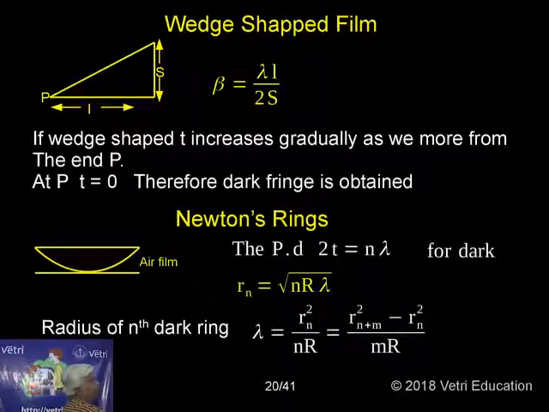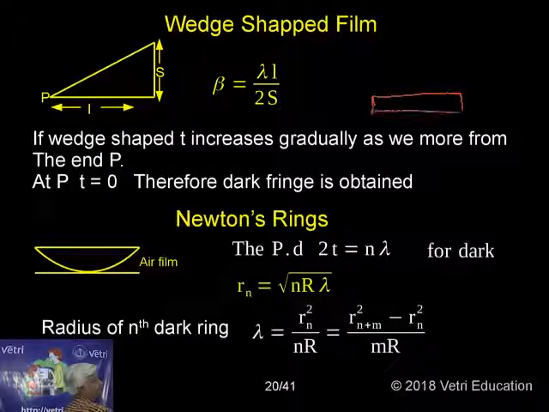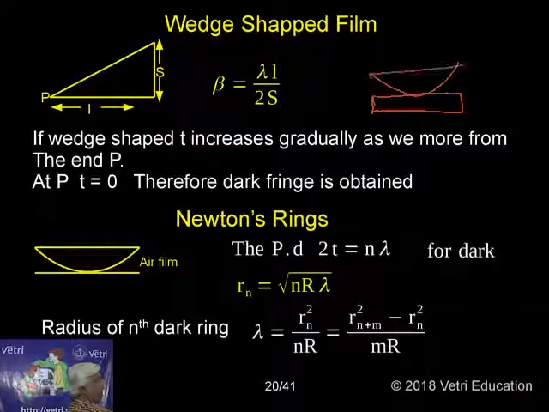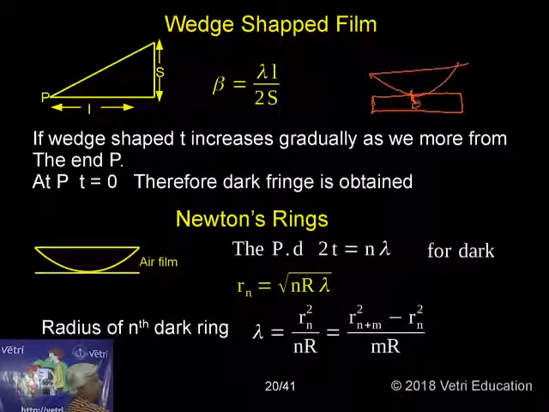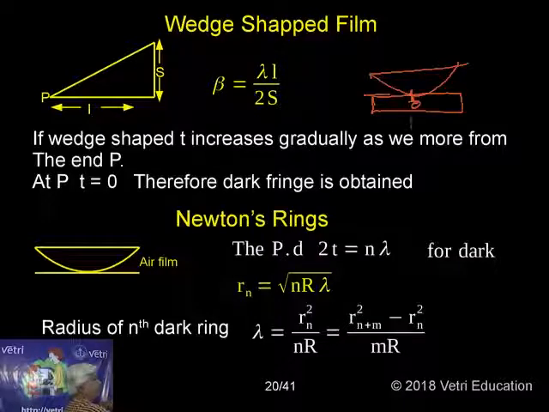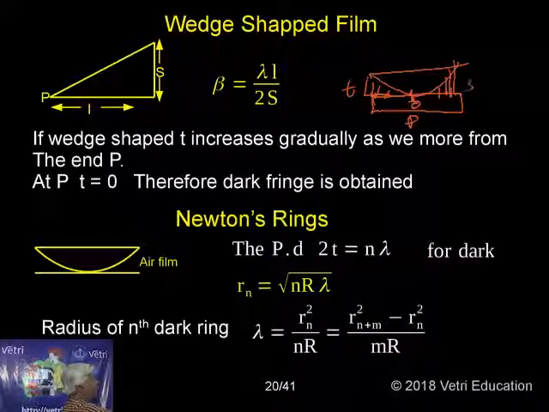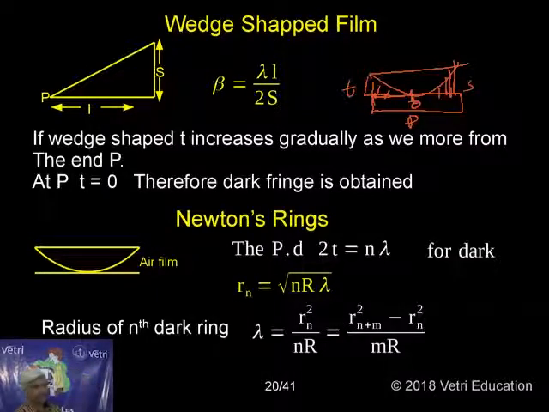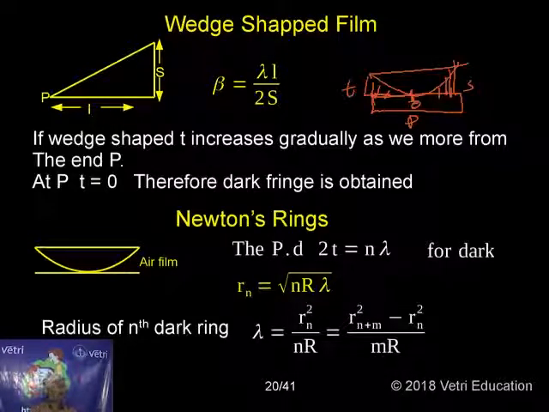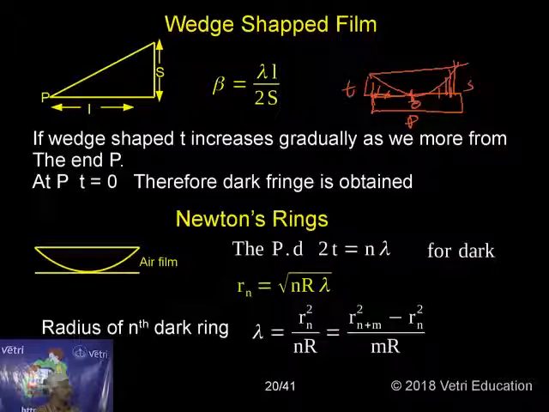So just compare with the diagram for Newton's ring. The same diagram is also there. This is the thickness 0, this is the point P. When you go to a higher position, the thickness keeps increasing. The maximum thickness is there, and that maximum thickness is s. Therefore, beta is equal to lambda L by 2s. Beta is equal to lambda L by 2s, if the wedge-shaped thickness increases gradually as we move from the end P.